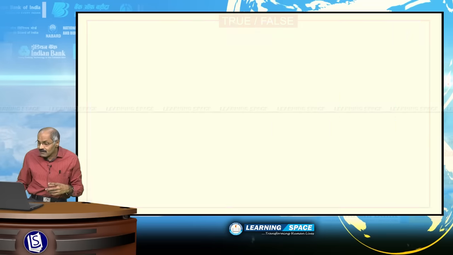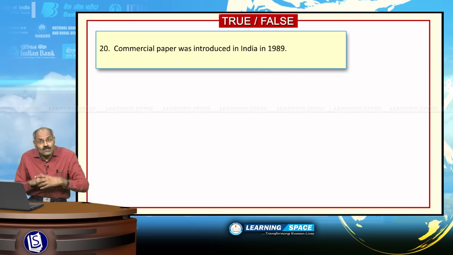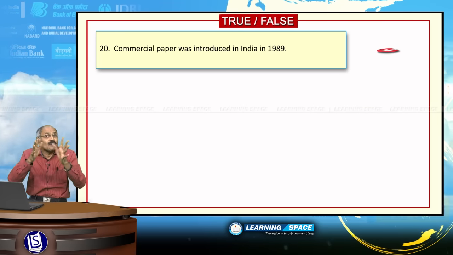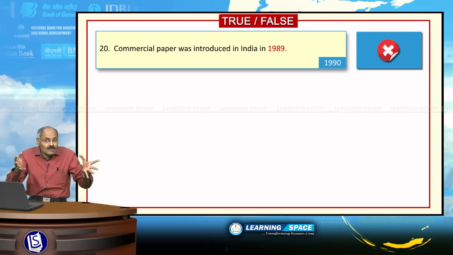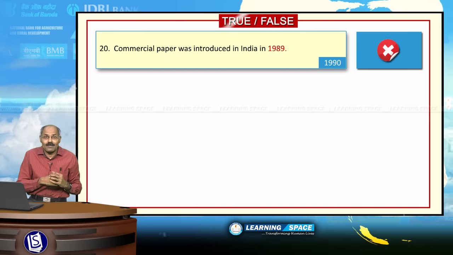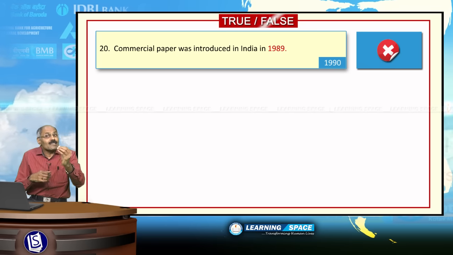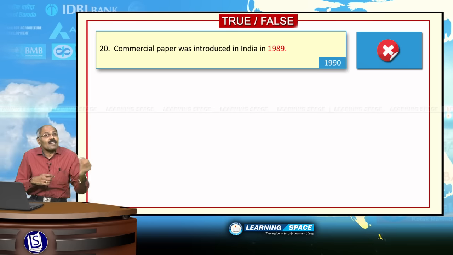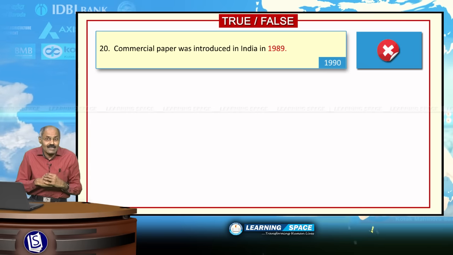Right friends, look into the next sentence. Commercial paper was introduced in India in 1989. Absolutely wrong. Certificate of deposit was issued in 1989. Commercial paper was issued in 1990. Commercial paper was introduced in 1990. Certificate of deposit was introduced in 1989.